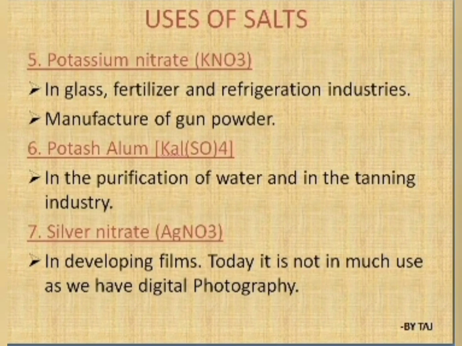Coming to the fifth salt, that is potassium nitrate, KNO3. It is used in the preparation of glass, fertilizers and refrigeration industries. For the manufacture of gunpowder, they use potassium nitrate. Coming to the sixth one, that is potash alum, KAl(SO4)2. Potash alum is used in the purification of water and in the tanning industries.